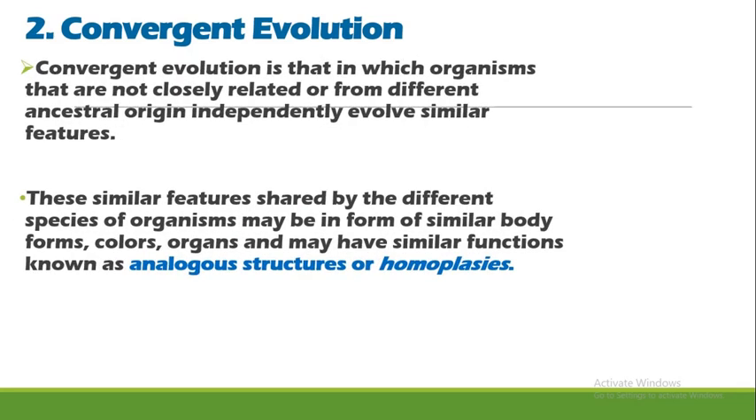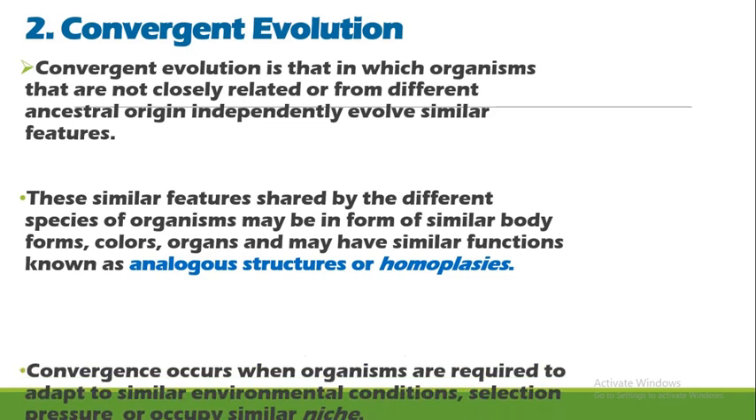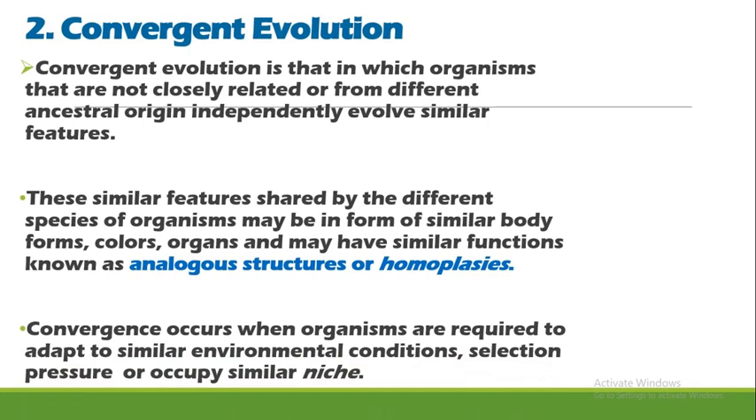Now convergent evolution is that in which organisms that are not closely related, or that are from different ancestral origin, independently evolve similar structures. You observed it? Good. It is the opposite of divergent evolution. These similar features shared by the different species of organisms may be in the form of similar body forms, colors, organs, and may have similar functions, known as analogous structures or homoplasies.